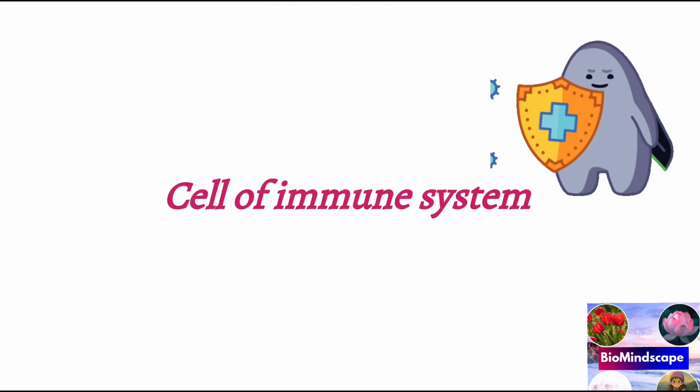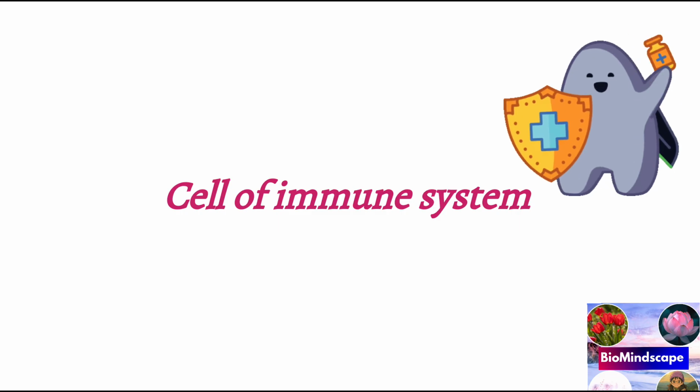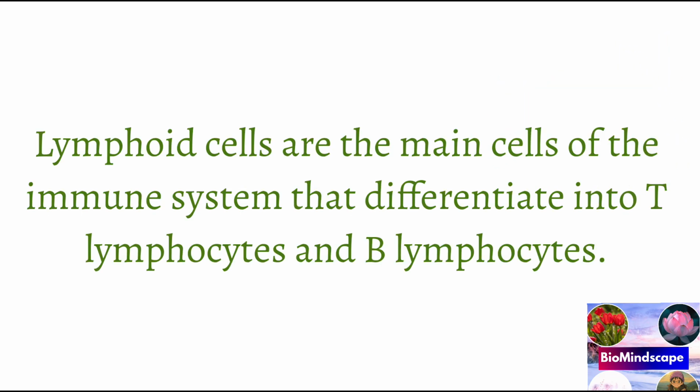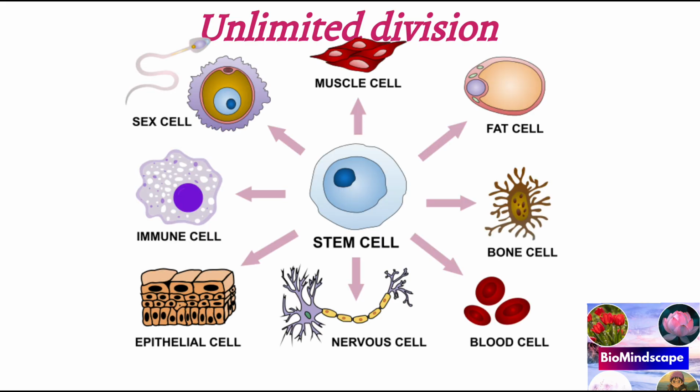Now, cells of the immune system. There are various cells of the immune system. We will go one by one. First is the lymphoid cell, also known as lymphocyte. All these are initially derived from the blood cell producing stem cells of the bone marrow. Stem cells are undifferentiated cells which can undergo unlimited division and can give rise to several different cell types. Apart from producing lymphocytes, bone marrow stem cells also differentiate to produce RBCs, blood platelets and WBCs.